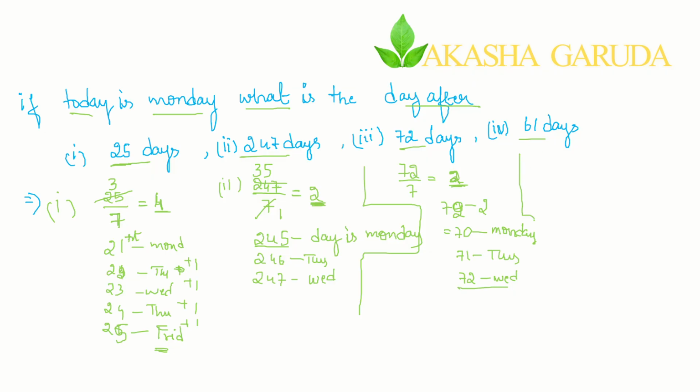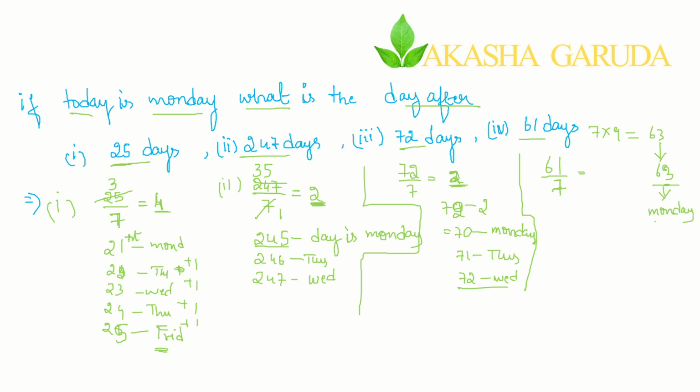Now let us solve the same for 61 days. Divide 61 by 7. 7 nines are 63, but here it is 61. So take the 63rd day. You can do it like this also; whatever is convenient for you, you can take that. The 63rd day is what day? Again, it is Monday only. The 63rd day is Monday.